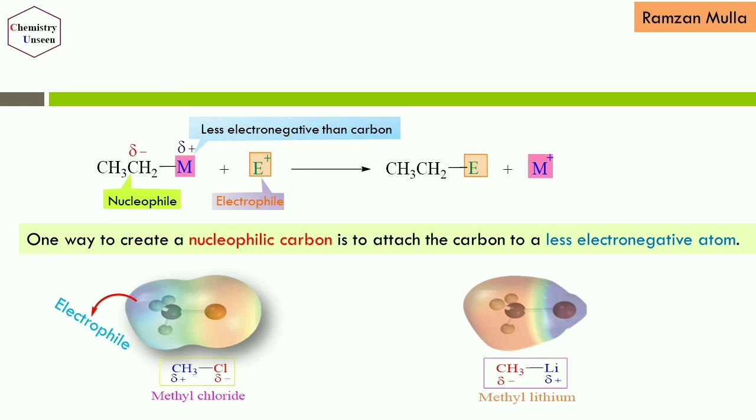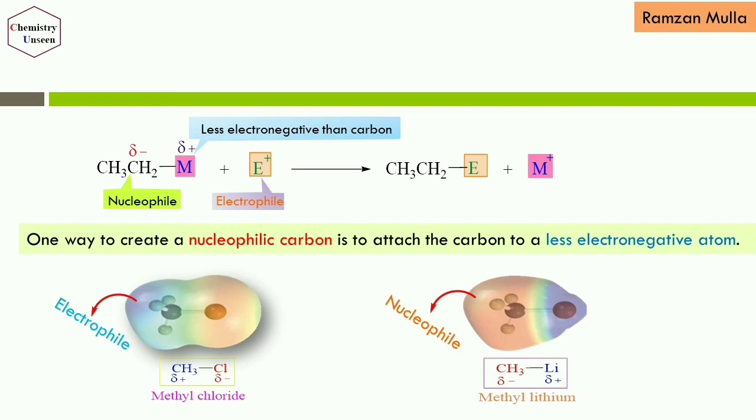Similarly, come to methyl lithium. In methyl lithium, the carbon atom of the methyl group bears a partial negative charge and the lithium metal bears a partial positive charge. So here in the electrostatic potential map, you can see the red area on the methyl group, which indicates more electron density, and that is nucleophilic in nature. This is all about the electrophilic and nucleophilic nature of carbon.